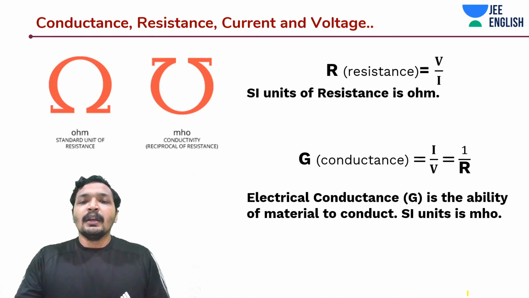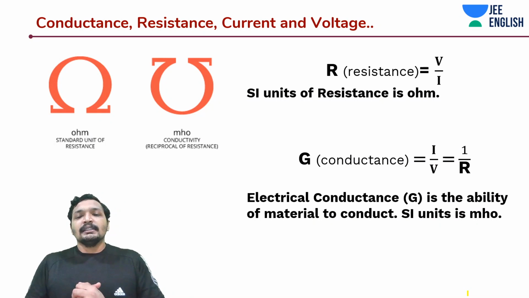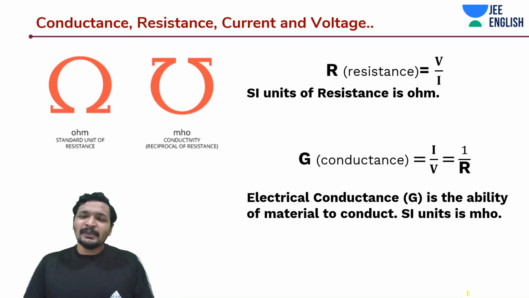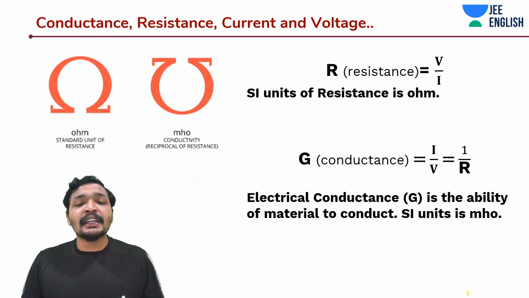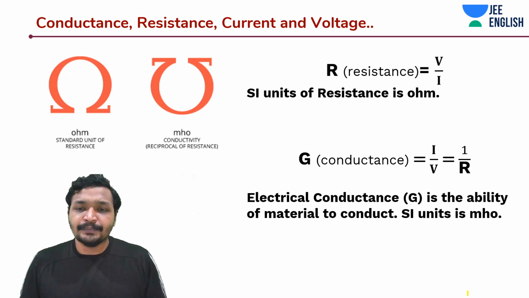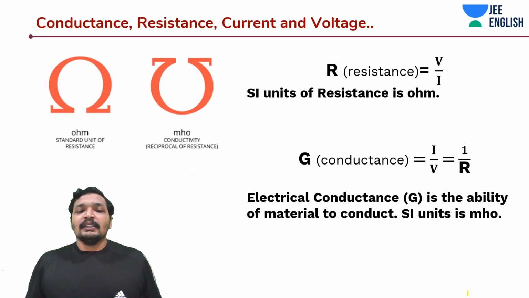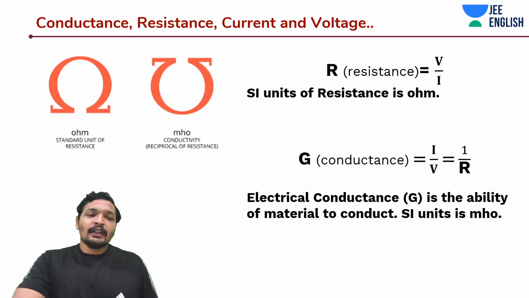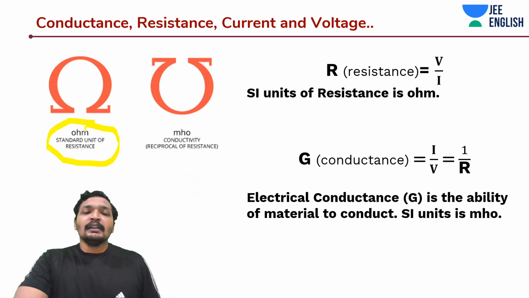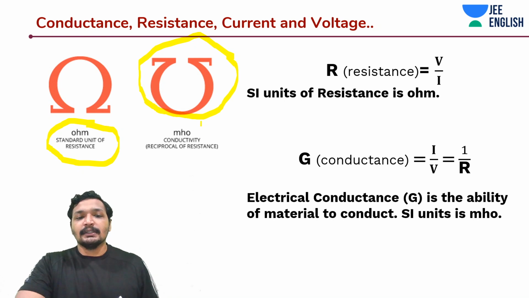Okay? And we have talked about resistance. Then there should be something known as conductance. Conductance is something that is going to let me conduct more efficiently. Conductance is the ability of the material to conduct. So they have represented resistance with ohm, and they have taken the inverse of it and called it mho, which is ohm spelled backwards. It's nothing but spelled backwards.